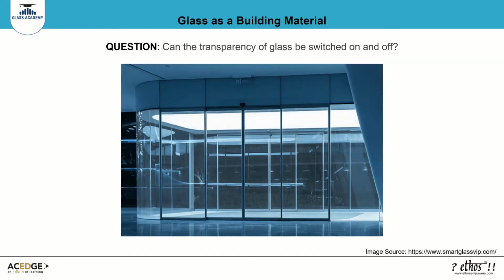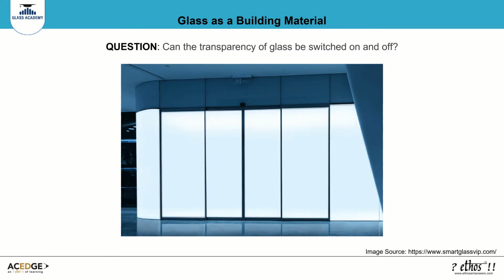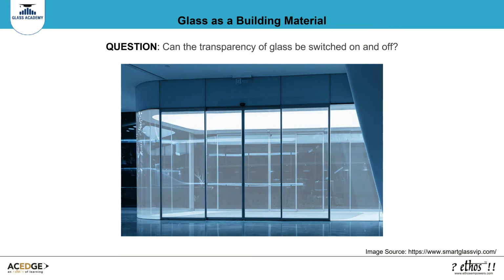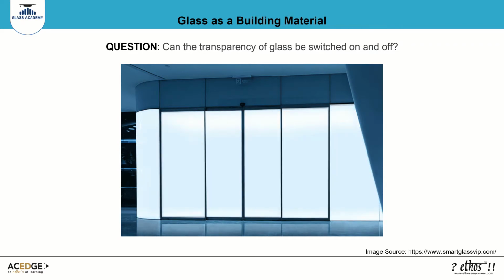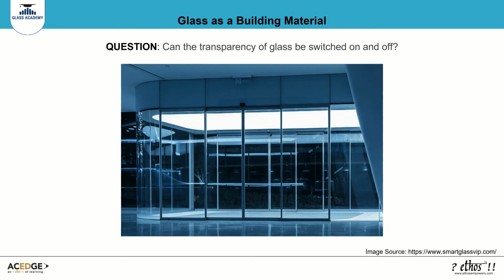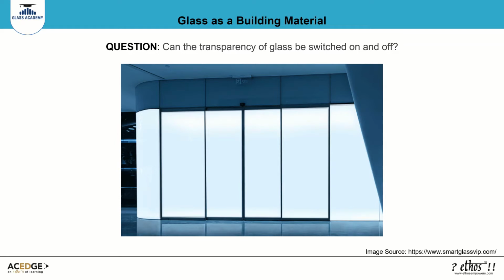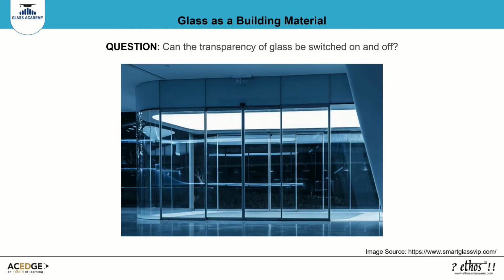Here's a question for you. Have you ever wondered if the transparency of glass can be temporarily switched on or off? The answer is yes. The transparency of glass can be reversibly switched on and off. You may be curious to know how this works.